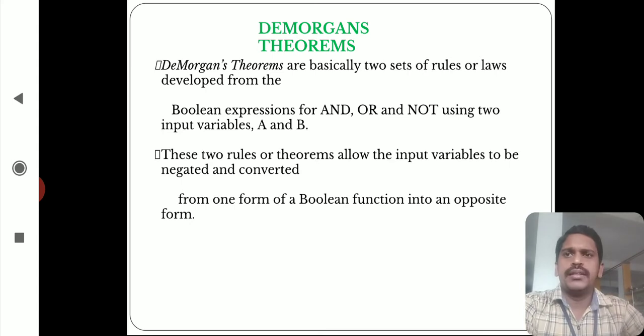So what is meant by Boolean theorems? De Morgan stated two theorems depending upon the set of rules of Boolean algebra, for Boolean expressions AND, OR, NOT using two input variables like A and B. These two rules or theorems allow the input variables to be negated and converted from one form of a Boolean function into an opposite form.